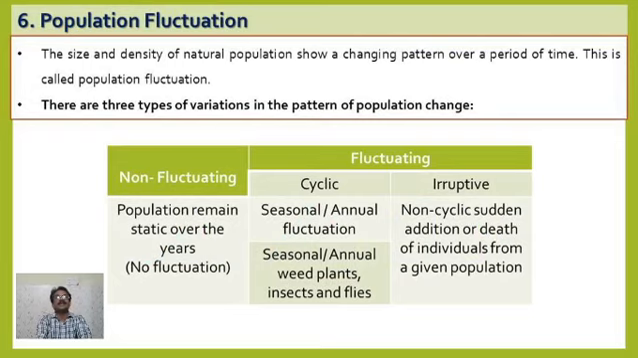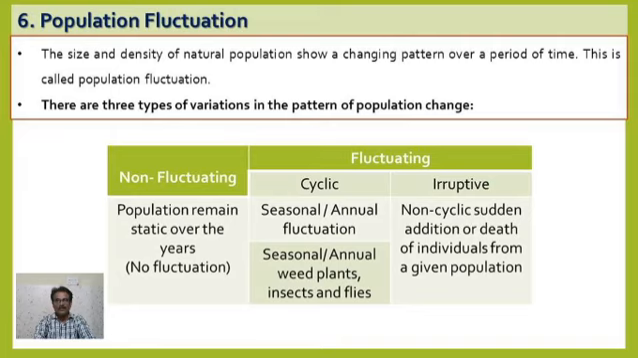The next important aspect is population fluctuation. Now how does the population usually fluctuate, what is responsible for the population fluctuation, that we have to see. What exactly is population fluctuation? The size and density of a natural population show a changing pattern over a period of time, and that is called population fluctuation. Then there are 3 types of variation that are seen as population fluctuation.